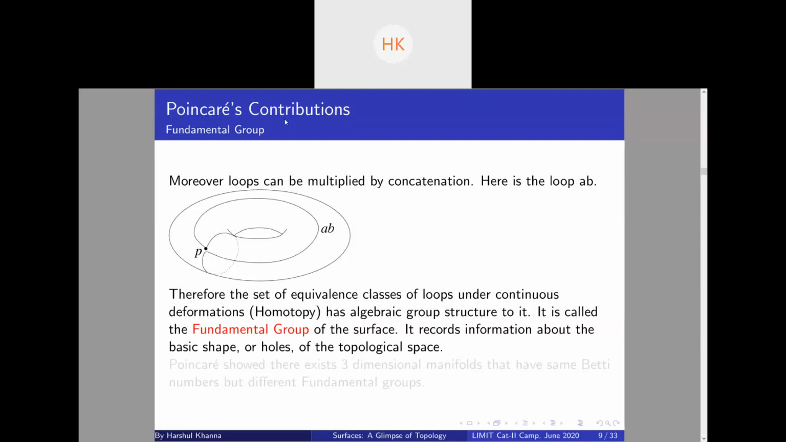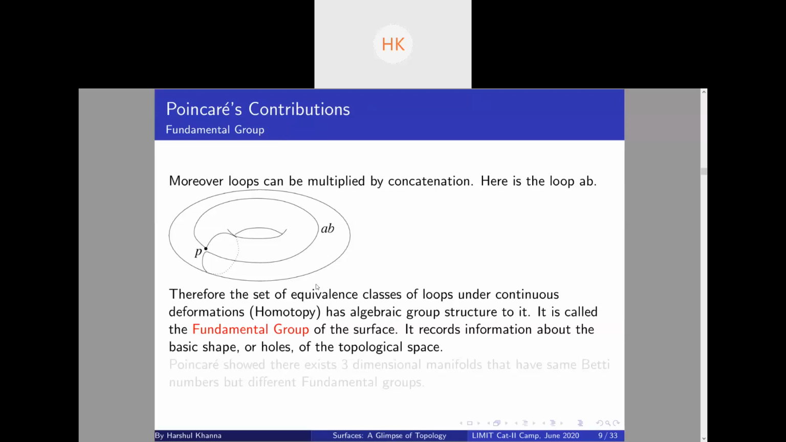We are allowed continuous deformations. So basically, you get a group structure which is called the fundamental group of the surface. What it does is it records information about the basic shape or holes of a topological space.